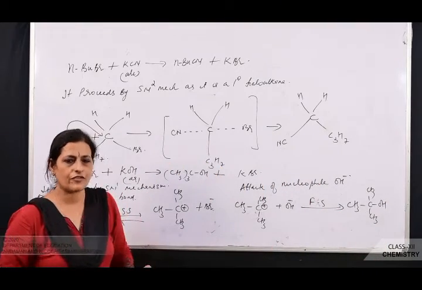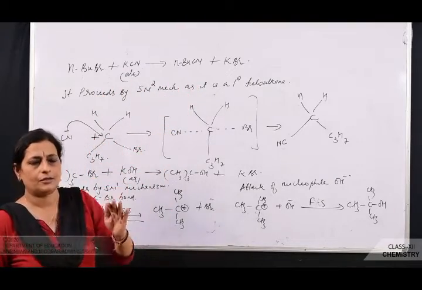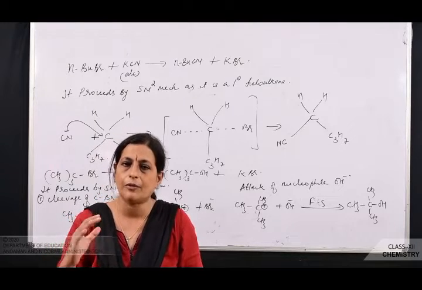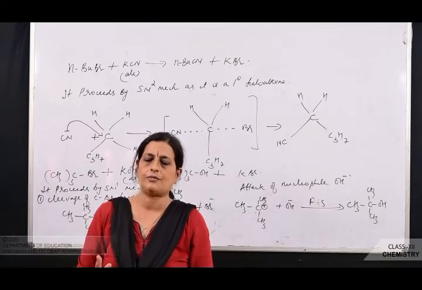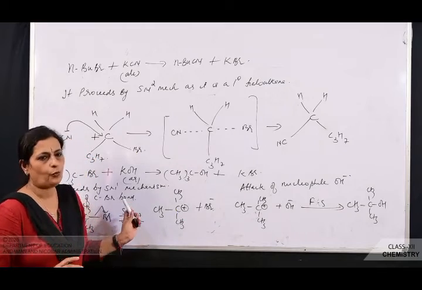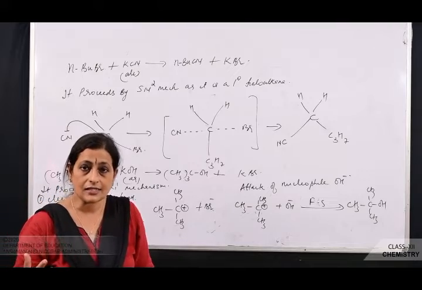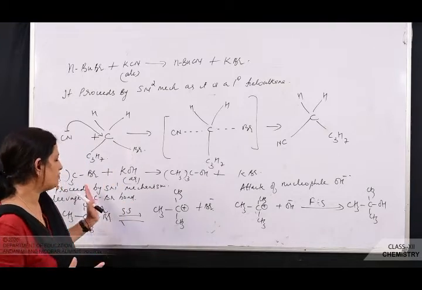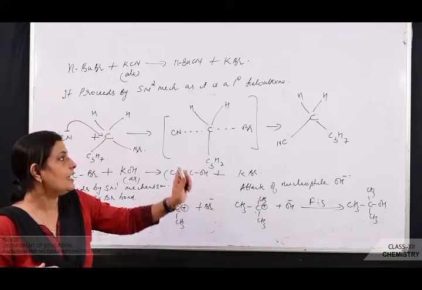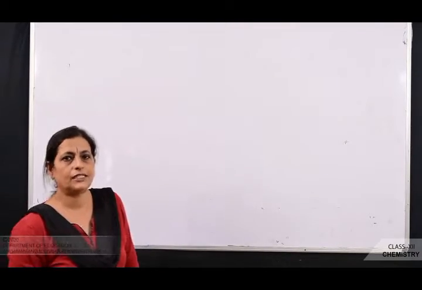So is it clear? Tertiary will proceed only by Sn1 reaction and primary will proceed only by what? Sn2. Then the problem comes with which one? Secondary. Secondary proceeds both by Sn1 and Sn2 depending upon the nucleophile. If it's a strong nucleophile, it will proceed by Sn2, and if the nucleophile is slightly weak, it proceeds by what? Sn1. So in that case, they will specify which mechanism it's proceeding by. And in case of optically active compounds, if it is proceeding by Sn1, the product formed will be what? Racemic mixture. And if it is Sn2, it will always be what? Inversion of configuration.